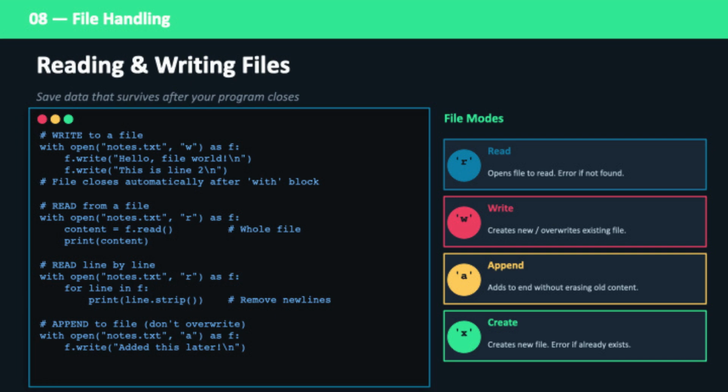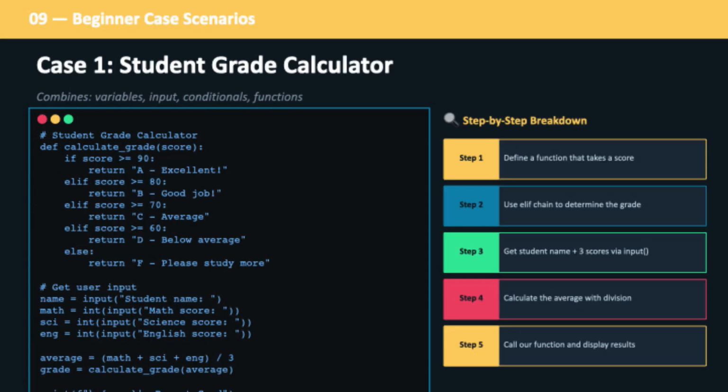Now we move beyond temporary data. File handling allows your program to save information and use it later, making your applications more realistic and useful. Let's apply everything. The grade calculator shows how basic concepts come together to solve a real problem, taking input, processing it, and giving meaningful output.